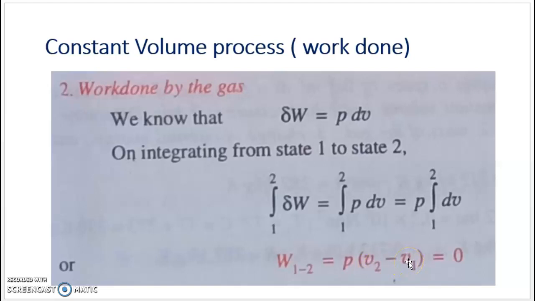It is measured only at the state points. So V2 is the volume at state point 2, V1 is the volume at state point 1. V is the point function, W is the path function. So this is the equation for work done during a constant volume process. It is equal to 0 generally.